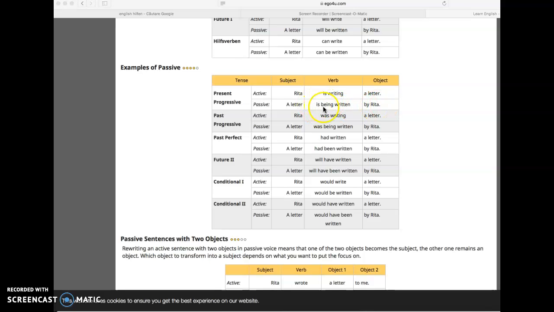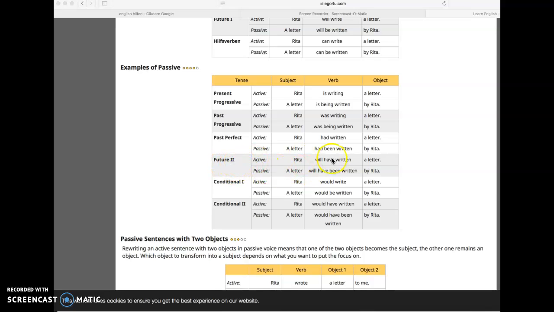Deci acest be este, dacă este un timp continuu, voi știți că timpurile continuu au terminație ing. Mergem mai departe with past progressive. Rita was writing a letter. A letter was being written by Rita. Past perfect. Ce change voi vedeți aici? Adăugând doar had been written. Adăugăm been între had și written.